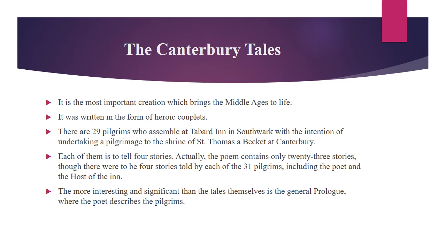It was written in the form of heroic couplets. The plan of the Canterbury Tales was that there were 29 pilgrims who were supposed to assemble at Tabard Inn in Southwark with the intention of undertaking a pilgrimage to the shrine of Saint Thomas a Becket at Canterbury. Each of them was to tell four stories. Actually, the poem contains only 23 stories because Chaucer could write only 23 stories when he died.